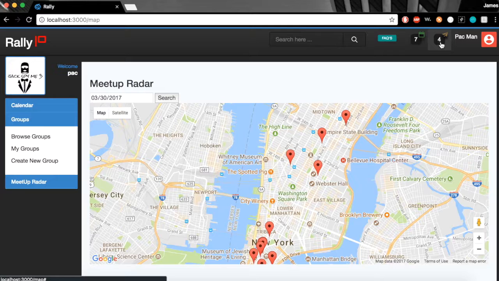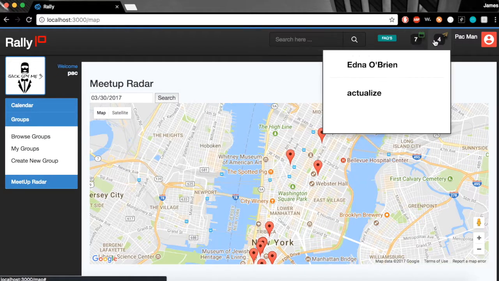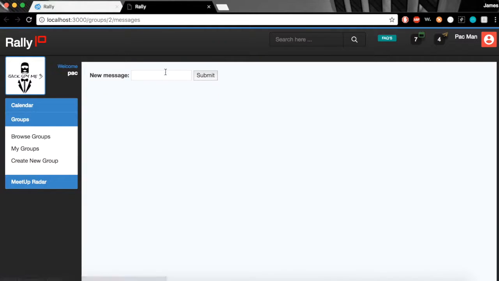And one of the final features we have, so I have my most recent meetups here. They'll show up on the top nav bar for convenience, and I can also message my group mates through my chat app. It'll work pretty much like any instant messaging system. You type in your message and you press enter, and it's all real time.